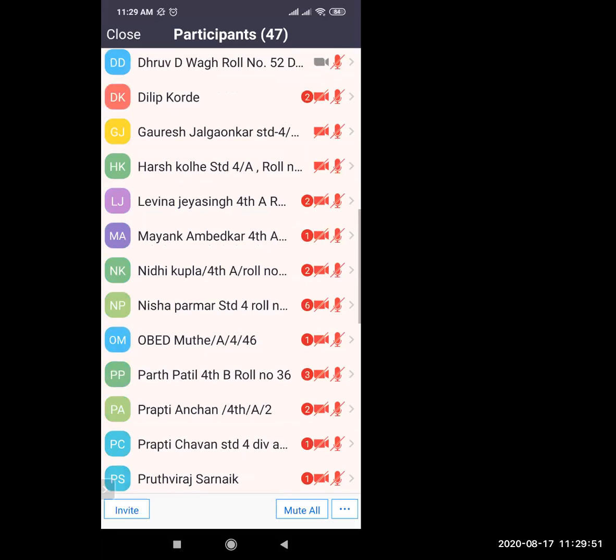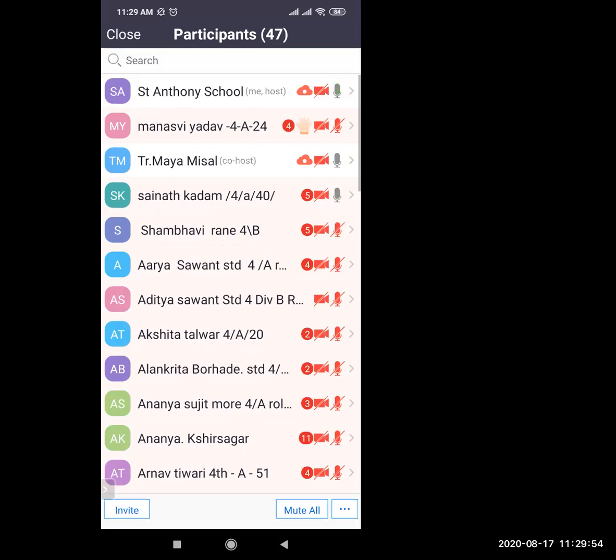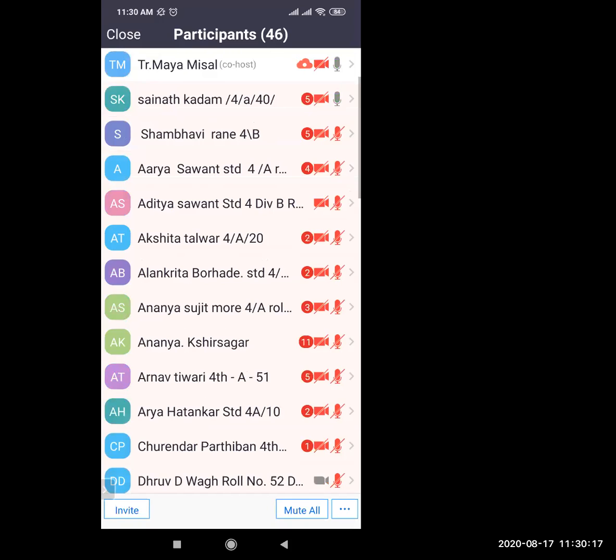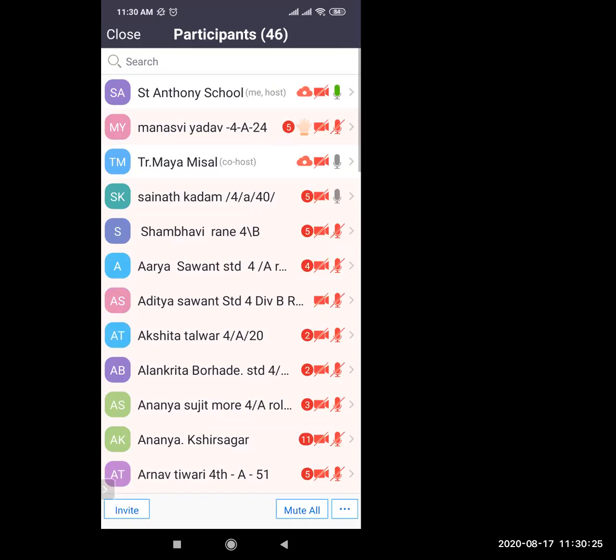What is the definition of addition? We learned what the definition of addition is. Addition means we put things together and make an answer. Okay. Very nice, beta. Everyone clap for Sainath Kadam. Very good, very nice, Sainath. Excellent. Sainath says that putting things together is called addition. Very nice. Please mute yourself now, Sainath. Thank you very much.